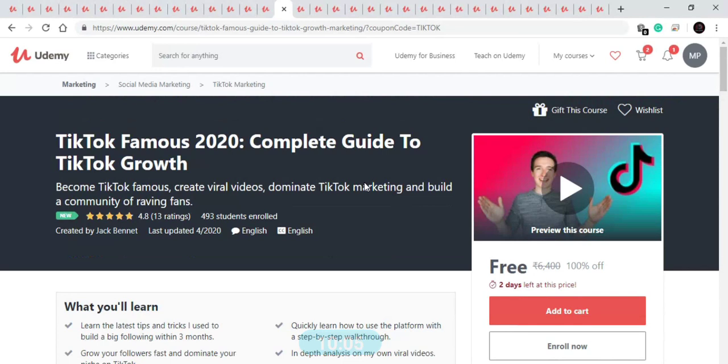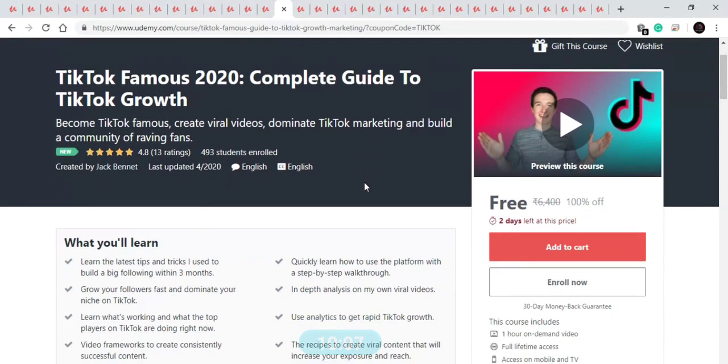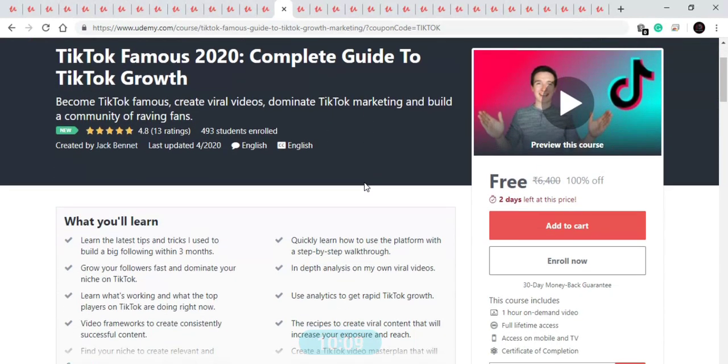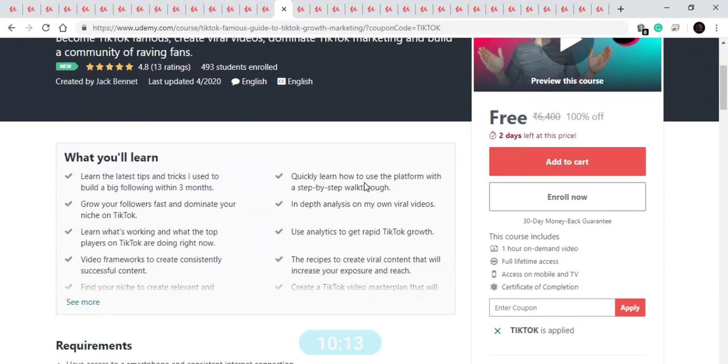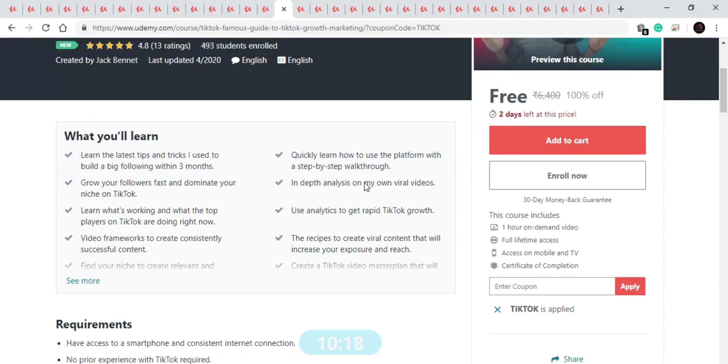So in this course you will learn about the latest tips and tricks that you can use to increase your followers, how you can do TikTok marketing. You will learn how to use analytics to get TikTok growth, an in-depth analysis of your own viral videos. You will learn the platform with a step-by-step walkthrough.